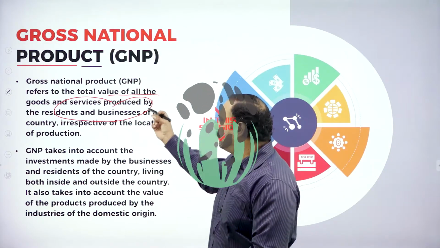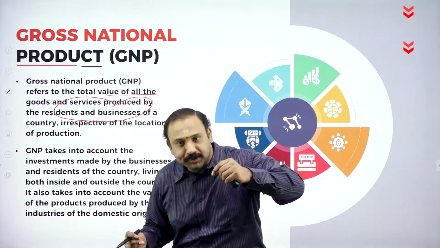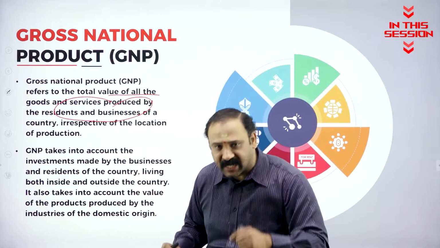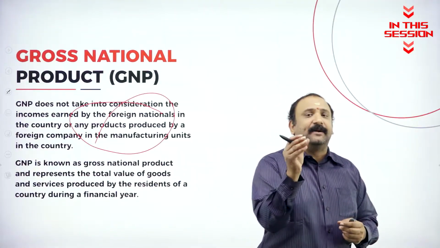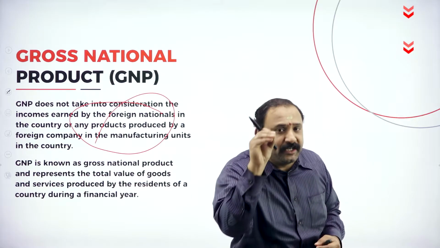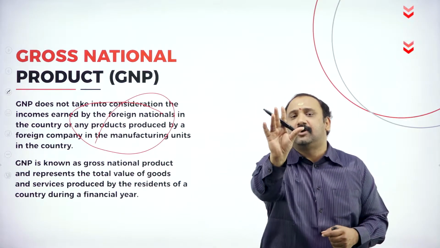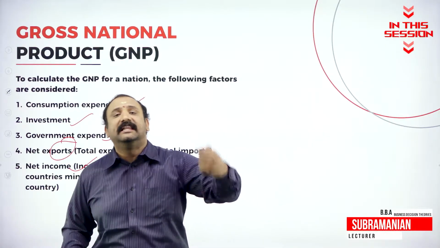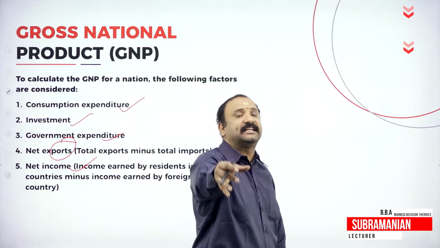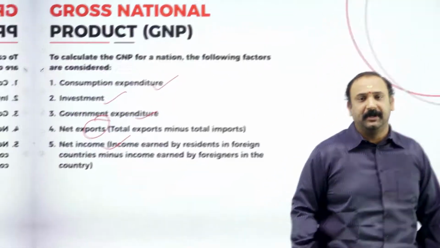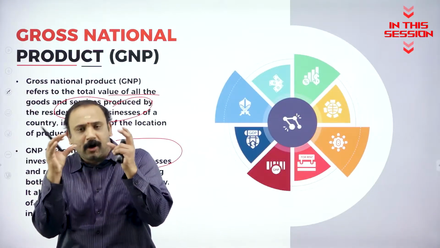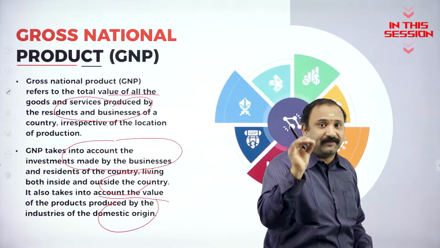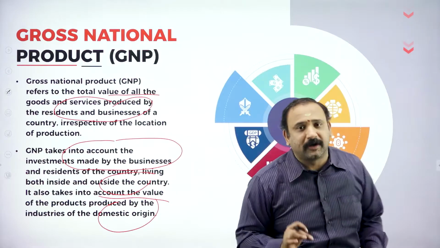Total value of goods and services produced by the residents, which means by the citizens, by the people who are residing in India. The income that is earned by the foreign nationals in India is not counted. For my day-to-day life, for my day-to-day living is where the consumption expenditure comes into picture. So GNP is quite broader in nature. That is where GNP becomes a very, very important thing to talk about.